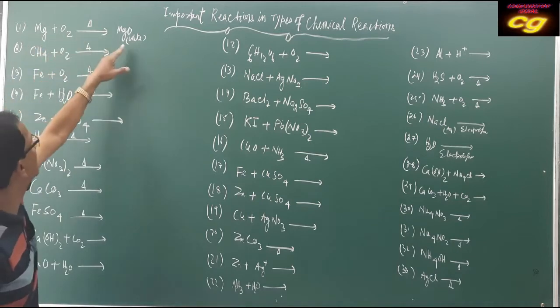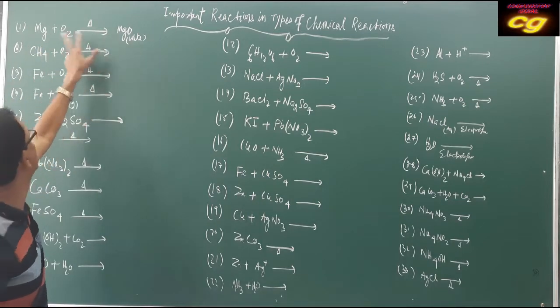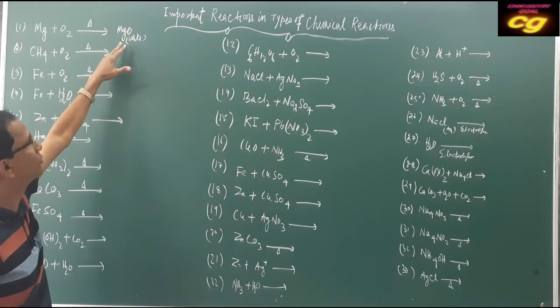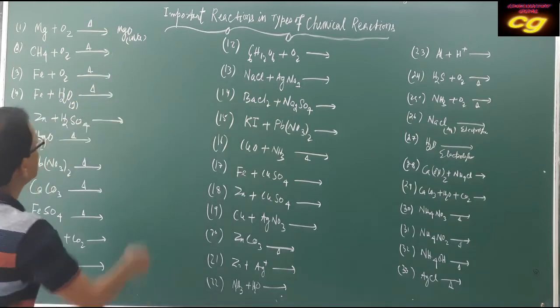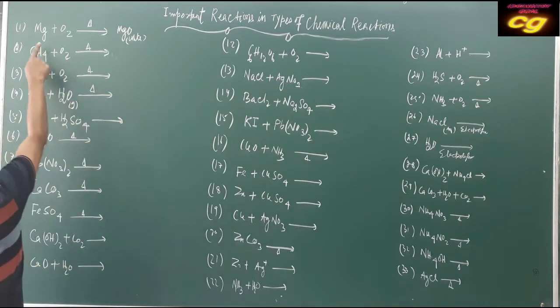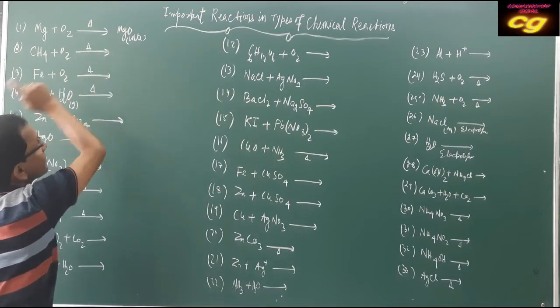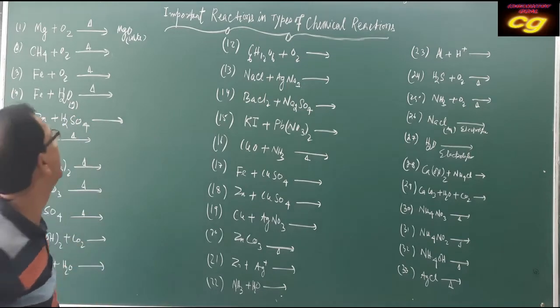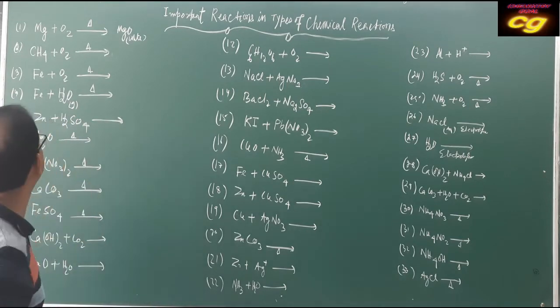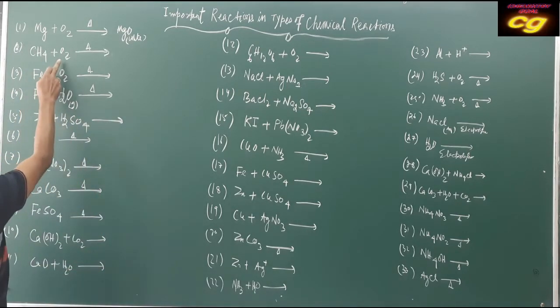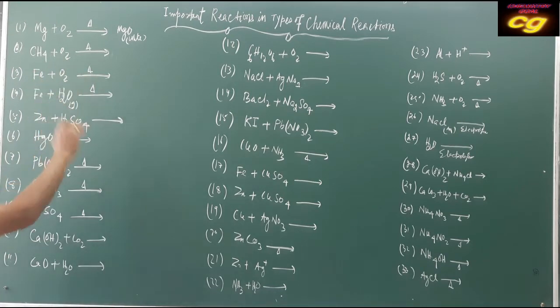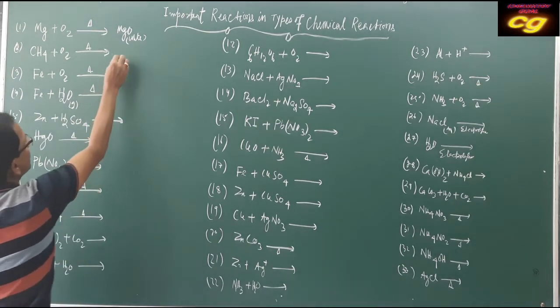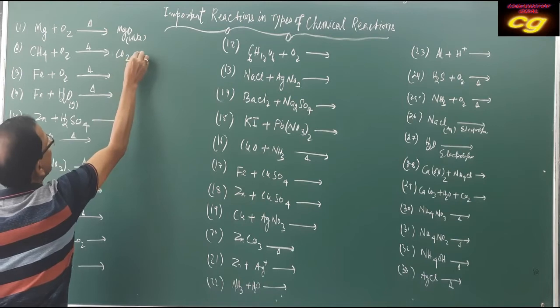So this is one example of a combination reaction, because the product here is one type of substance. You have to remember the observation: magnesium ribbon burns in the presence of oxygen, forming white ash, magnesium oxide, and bright light is formed. Methane gas burns in the presence of oxygen, forming a blue flame, and produces carbon dioxide and water.